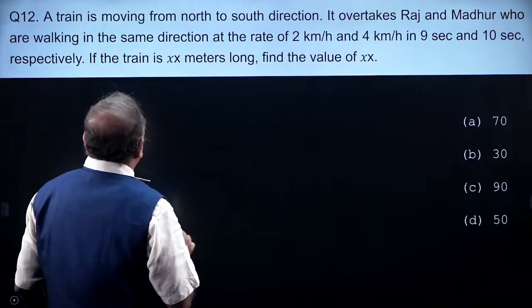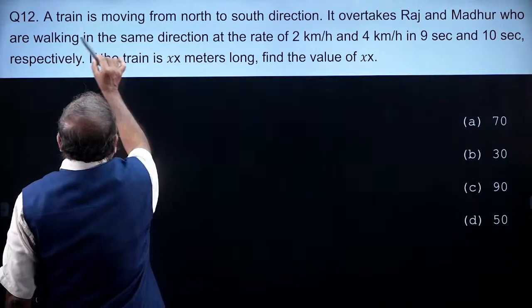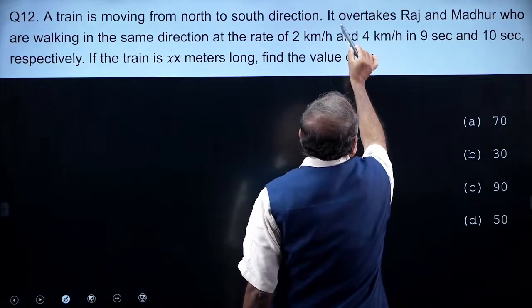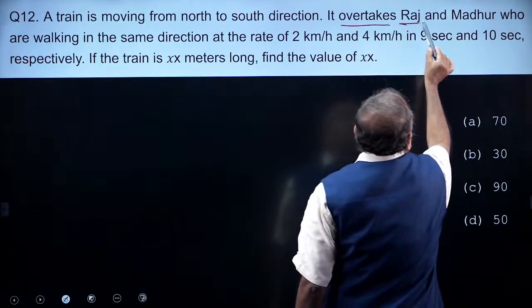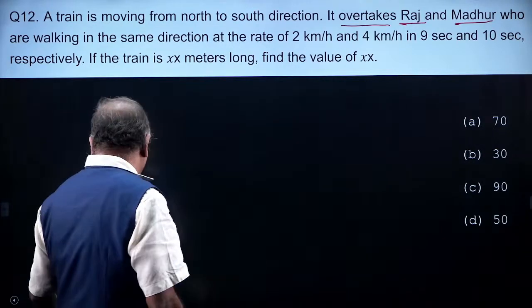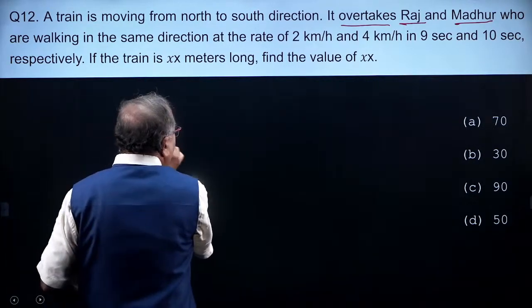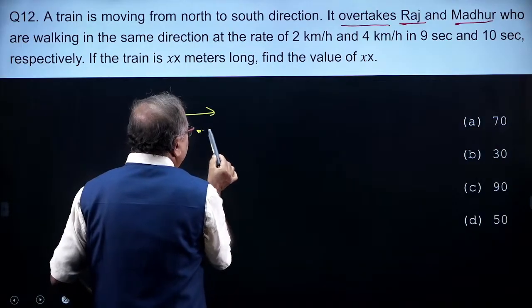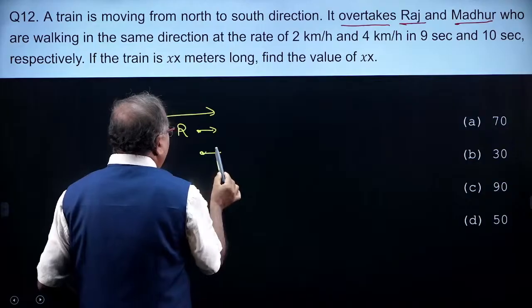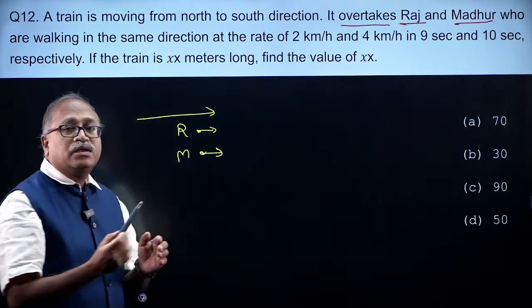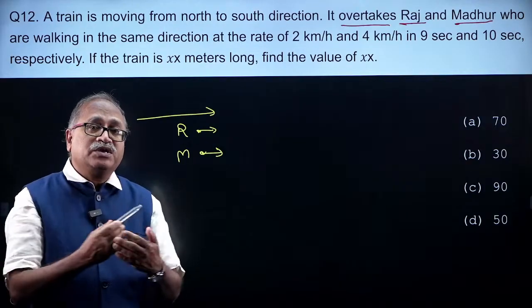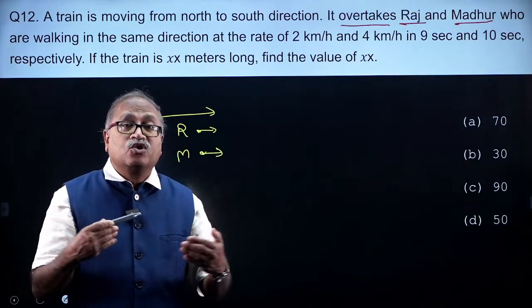So, let us answer this question. A train is moving from north to south direction. It overtakes Raj and Madhu. When we use the word overtake, they are moving in the same direction, Raj and Madhu, then we use the word overtake. If they are moving in the opposite direction, we use the word cross.